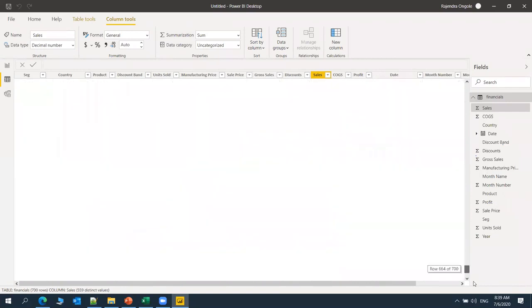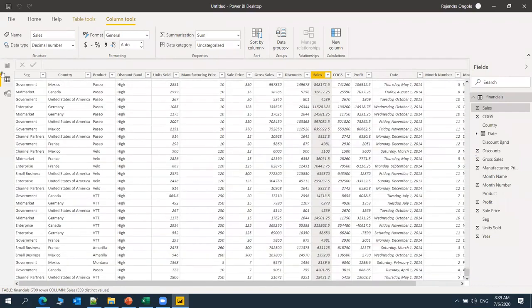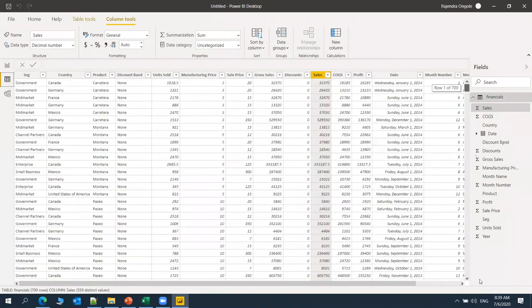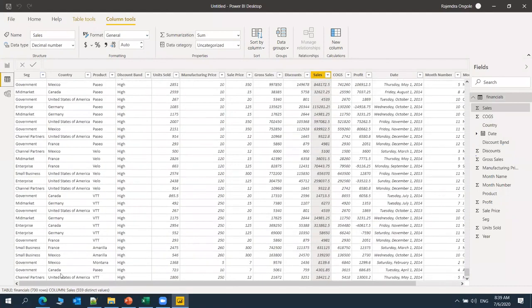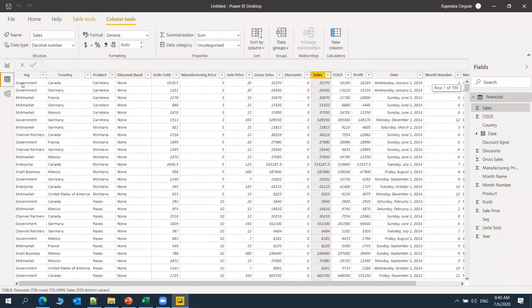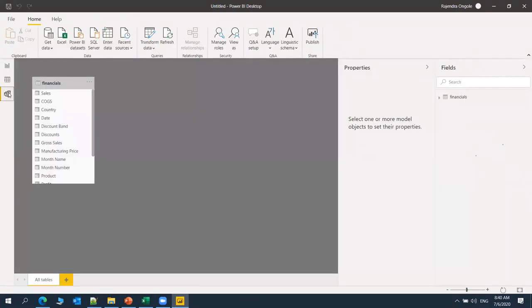Even if you have millions of records, by using this data preview we can just go to the last record. We can see the last record just by scrolling down. As of now, my data set is very small, so I can see this very fast. There is fastness because it's supporting self-service analytics as well as in-memory utilization. So that's why you can go very fast to the last record as well.